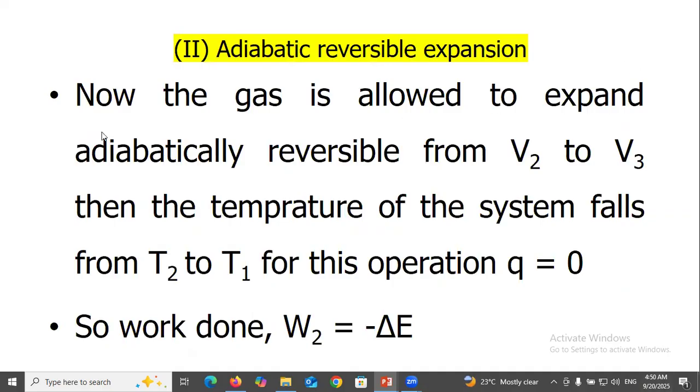Adiabatic reversible expansion: now the gas is allowed to expand adiabatically and reversibly from V2 to V3. Then the temperature of the system falls from T2 to T1.